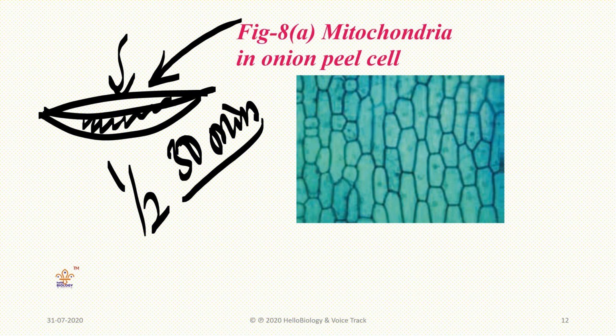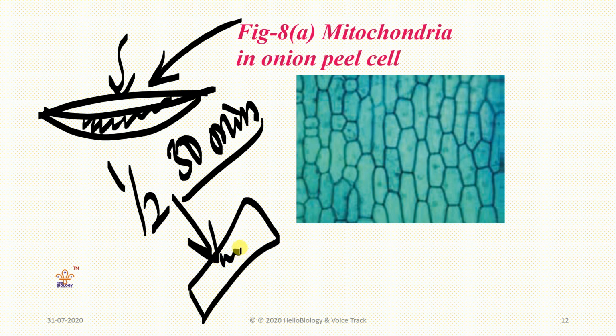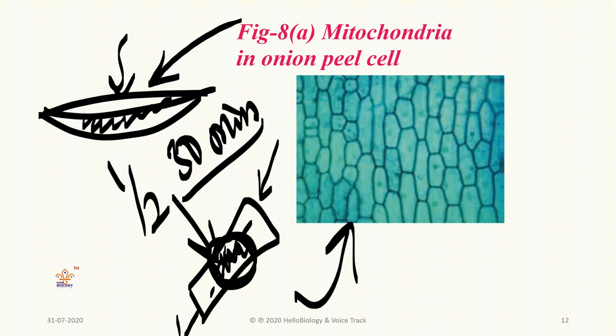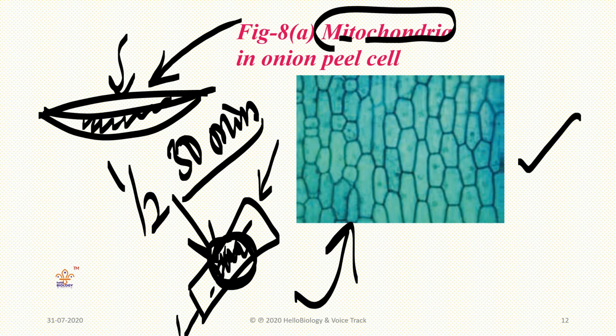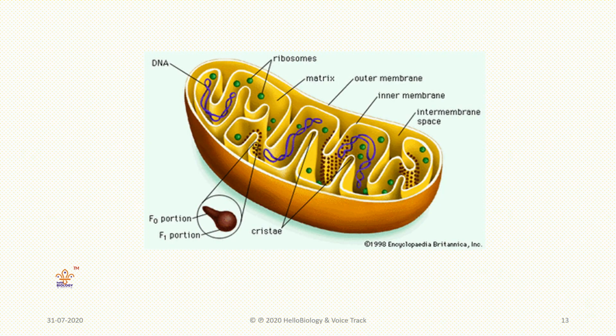After that we need to take a slide, and put this small piece of onion over the slide, and again with the help of water wash it very slowly, so that the extra chemical is removed by the water. After that we cover it with a cover slip, and if we see through the microscope we can see this structure. Then what we can see here is mitochondria. Mitochondria is a cell organelle. Here we will just observe it like this. Now we will discuss the mitochondria which is there in your textbook.